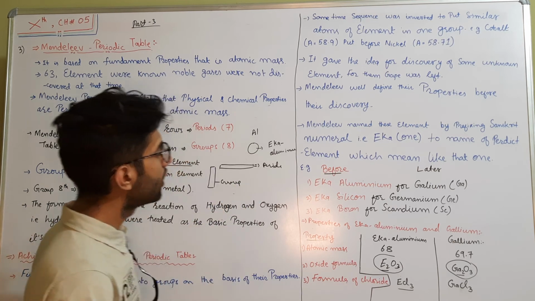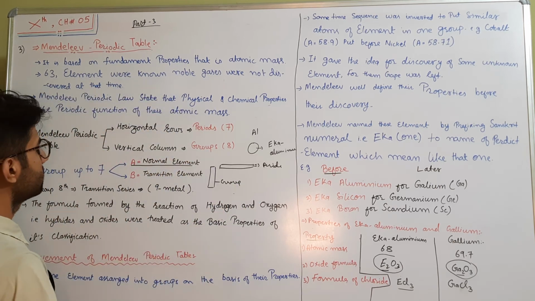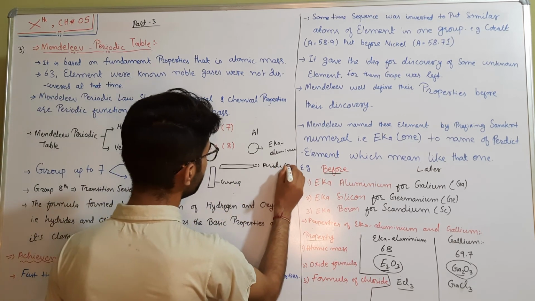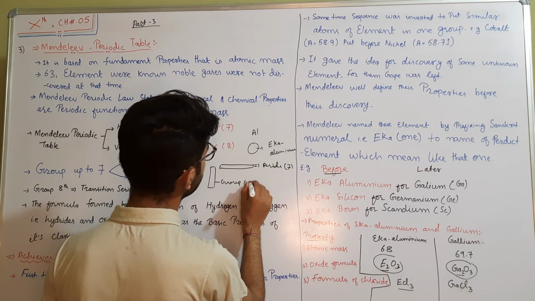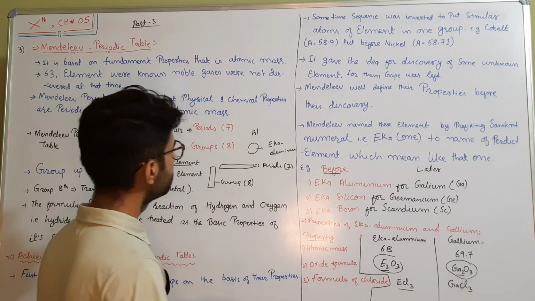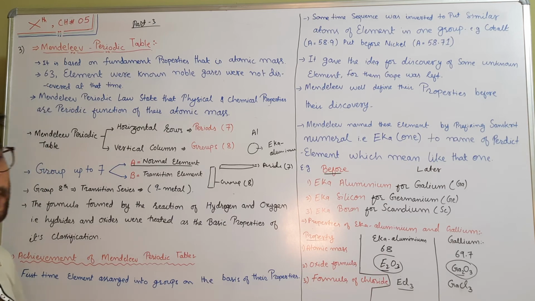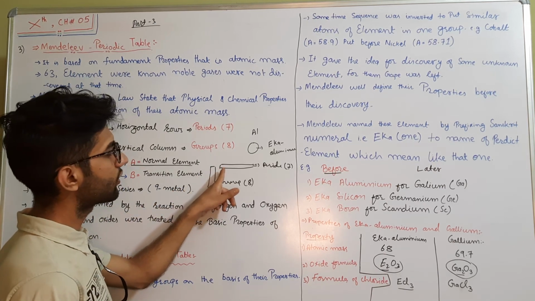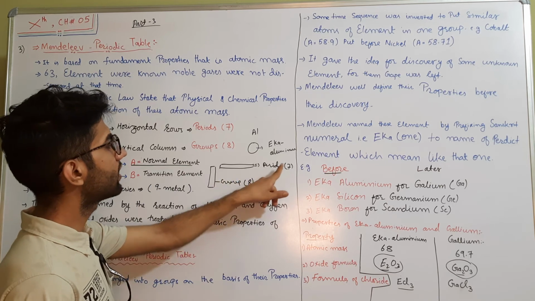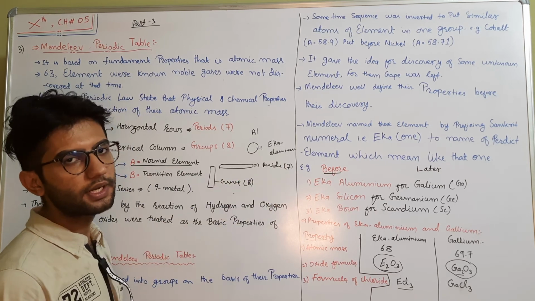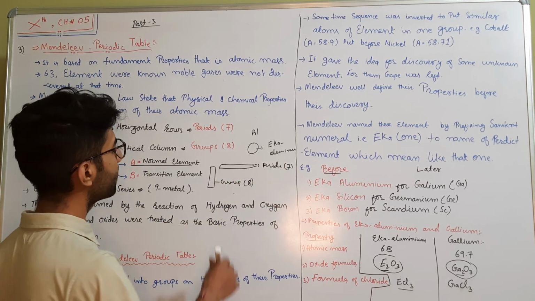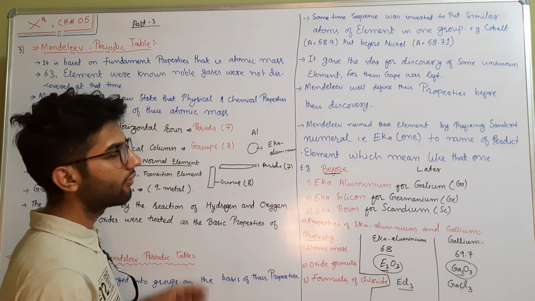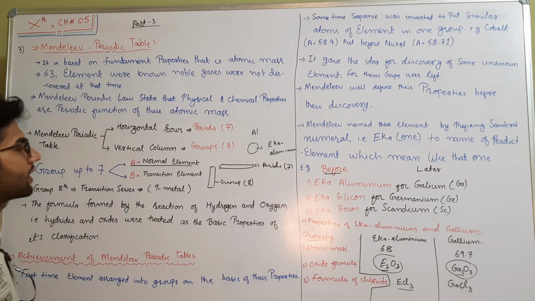So those were two new inventions made by Mendeleev. There were 7 periods in Mendeleev's periodic table, and there were groups, which are vertical columns.